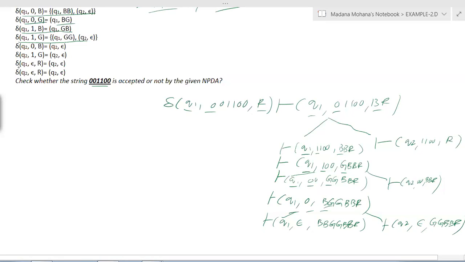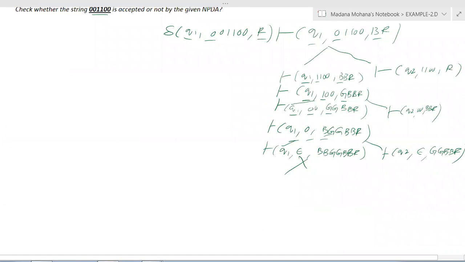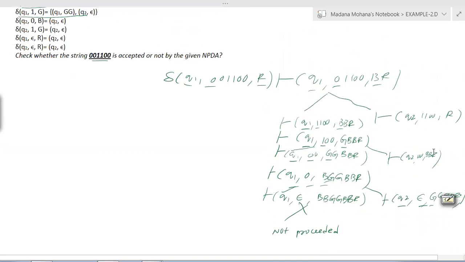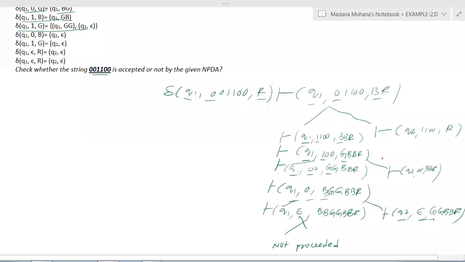Now you can see Q1 epsilon B. Is there any transition? For Q1 with epsilon, we have only R. With B, we don't have any transition. So in this way, we can't proceed. Our final target is to make the stack empty. Because there is no transition to proceed, we can go back and see the second alternative, Q2 epsilon G. Let us check. Q2 with epsilon G also, we don't have any transition. So in this way also, we can't proceed.